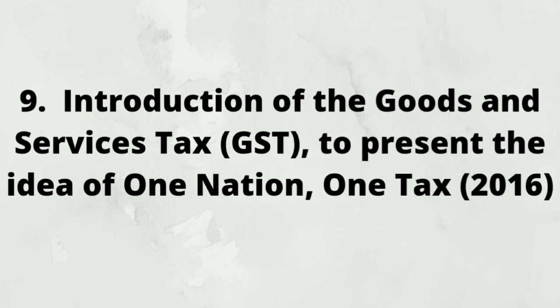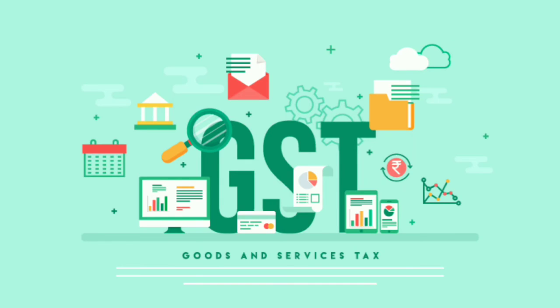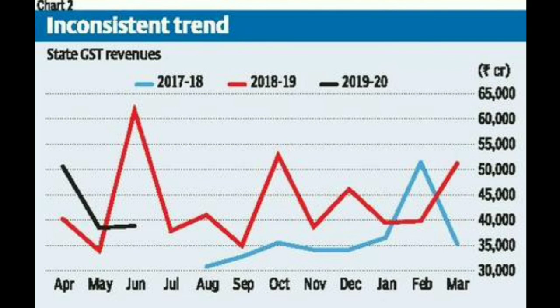Introduction of the Goods and Services Tax to promote the idea of one nation, one tax. The most recent important amendment came with the implementation of the GST. All taxes that are imposed while purchasing goods will include both the central government's taxes as well as the state government taxes. The introduction of GST has deterred the state governments from randomly increasing taxes.